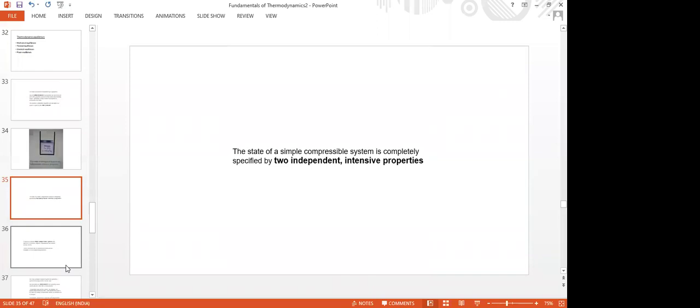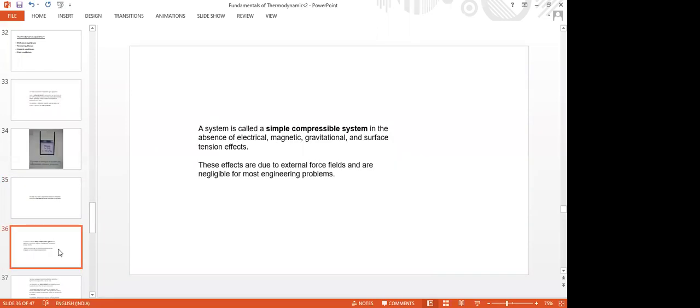The state of a simple compressible system. What do you mean by a simple compressible system? A simple compressible system is the one which is in the absence of electrical effects, magnetic effects, gravitational effects, and surface tension effects. We don't deal with all these effects, and these will not come across in our thermodynamic problems.